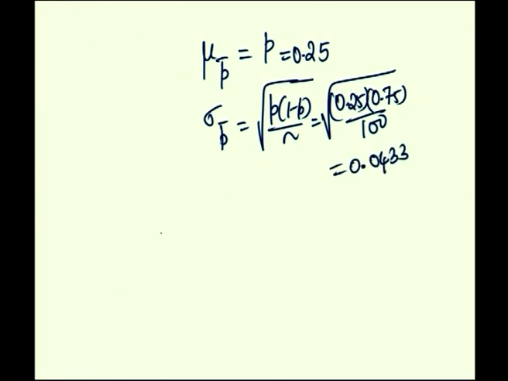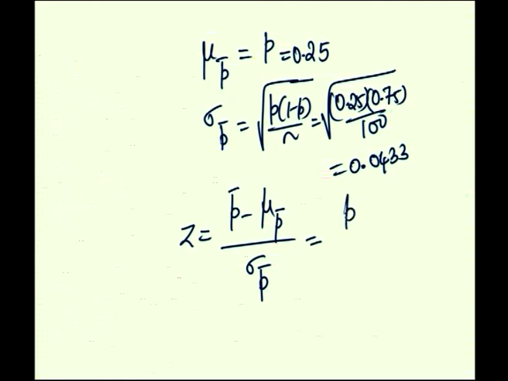We shall find out P bar greater than or equal to. The conversion is P bar minus mu of P bar divided by sigma of P bar, that is P bar minus 0.25 by 0.0433.